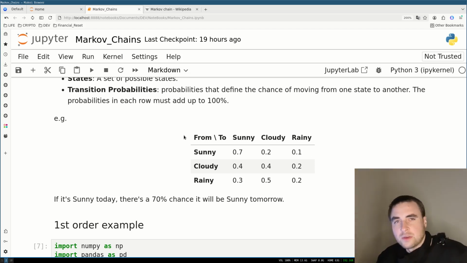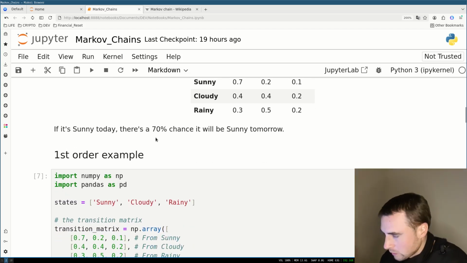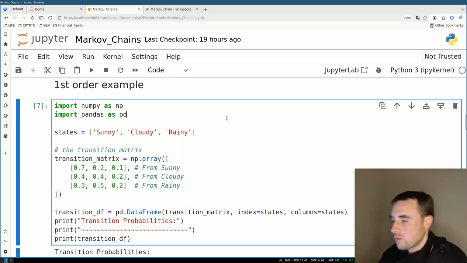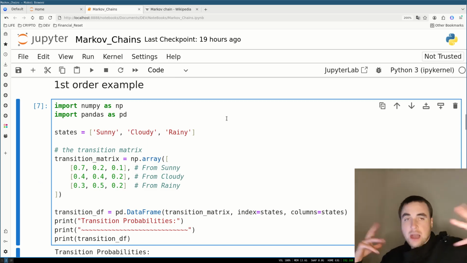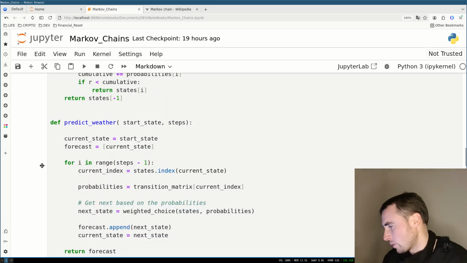What we need in order to predict the next state is the probabilities for all of the transitions for the current state. Then we use those probabilities to randomly predict the next state, update the current state, and repeat. In this predict weather function, we're going to make X number of weather predictions.